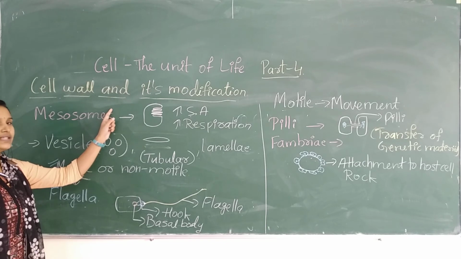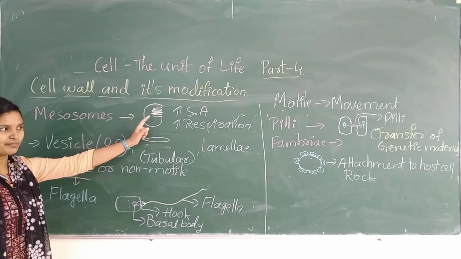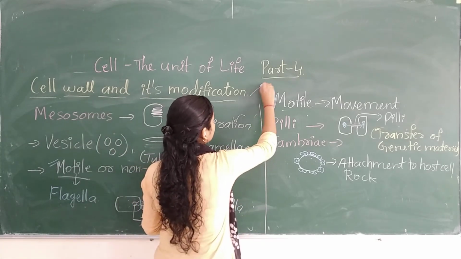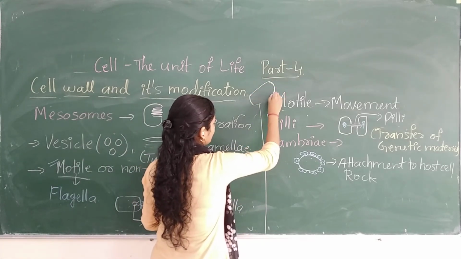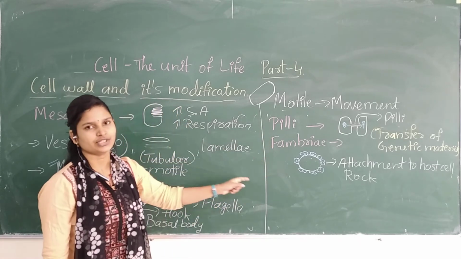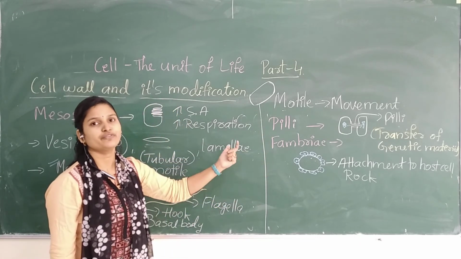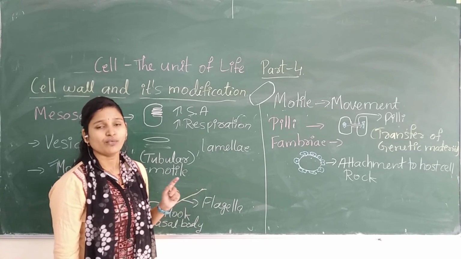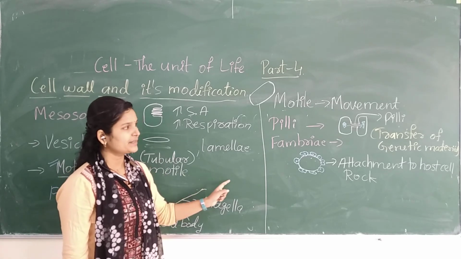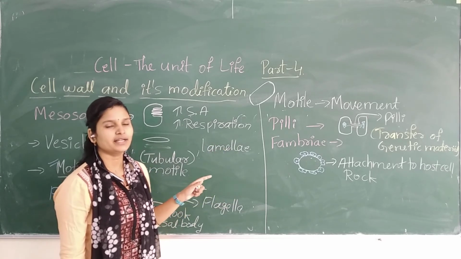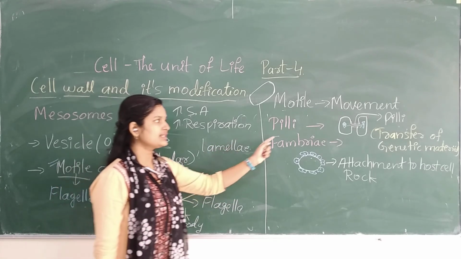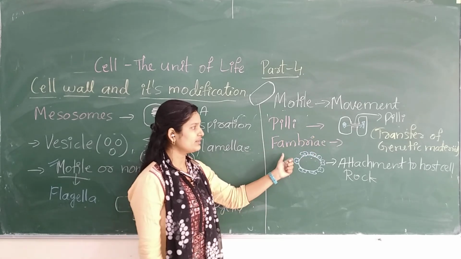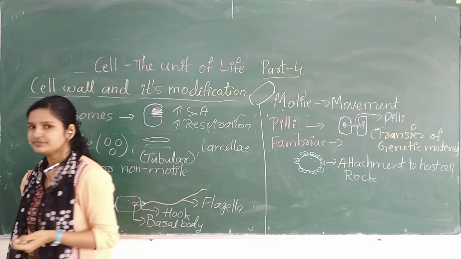That's why the cell wall and its modification is important. So remember, from the typical structure of the bacteria, it has got all these modifications so that it can survive better. The main motto is that the organism should survive. Whatever the environment is, they should modify, but they should survive. The first one is the pili, that is the connection between two cells. The second one is the Fimbriae. Okay, understood?